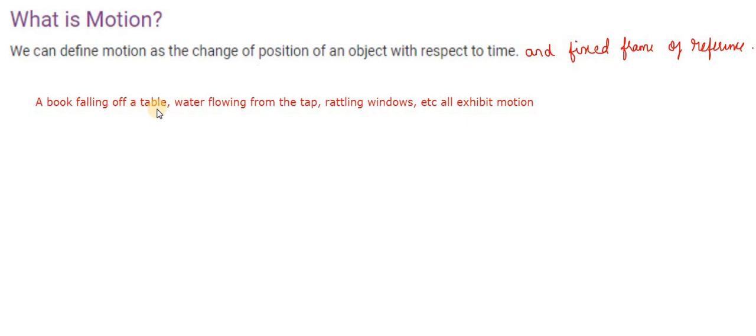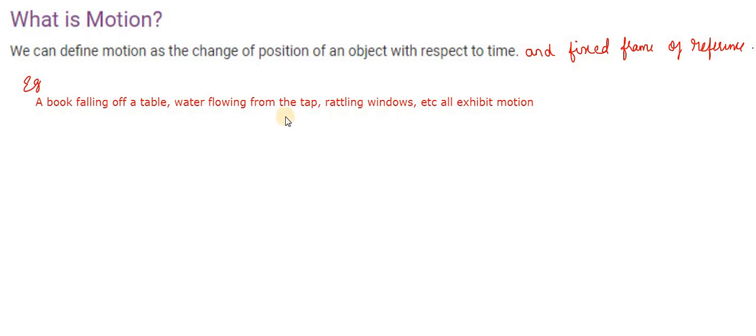So these are all examples of motion: a book falling off a table, water flowing from the tap, rattling windows. All this exhibits motion. So write this as an example of motion. I hope you understood what we mean by motion. An object which changes its position with respect to time, and also a fixed frame of reference, we can call it motion. So examples: a book falling off a table, water flowing from the tap, rattling windows, etc., which exhibit motion.